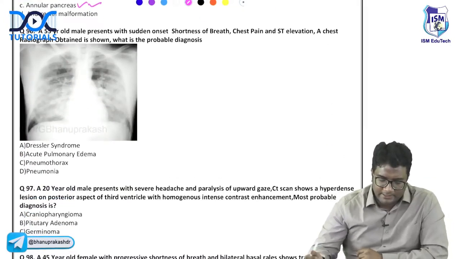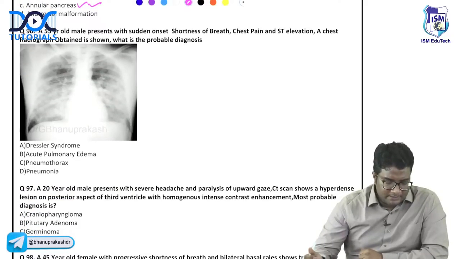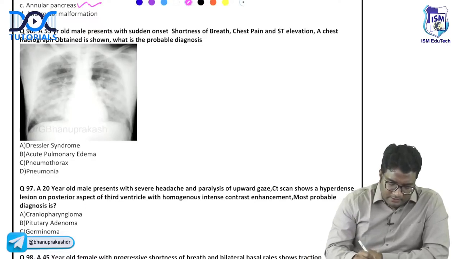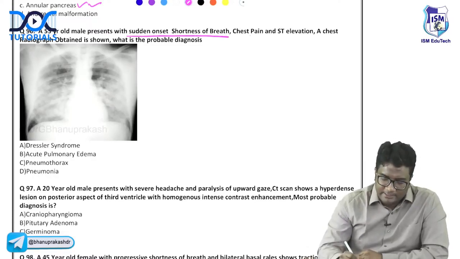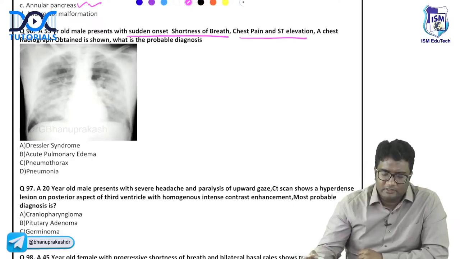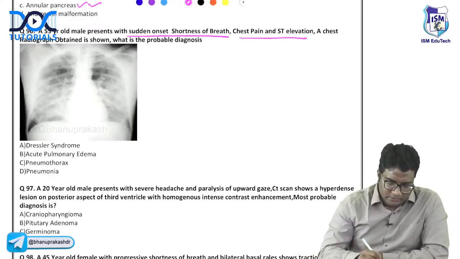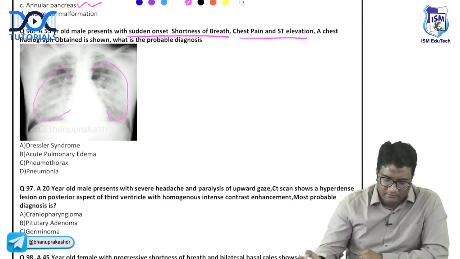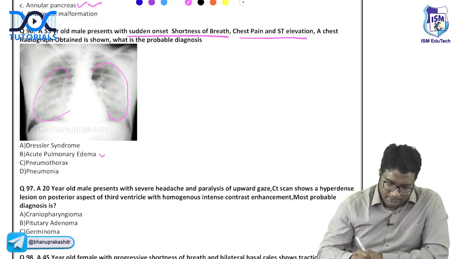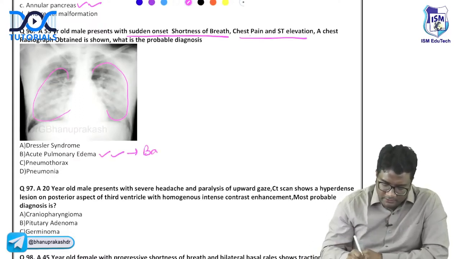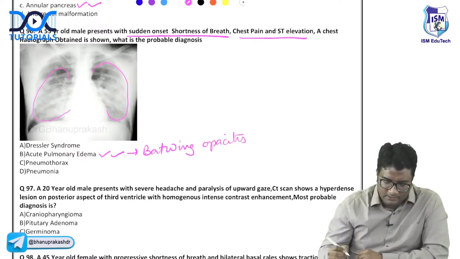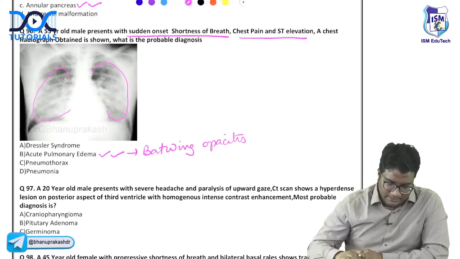Okay, let's look at this 96. A 55-year-old male presents with sudden onset shortness of breath, chest pain, and ST elevation. A chest radiograph is obtained. What is the probable diagnosis? So you can see here, sudden onset of breathlessness, ST elevation. You're thinking of MI. And your chest radiograph shows perihilar opacities in a batwing configuration. This is acute pulmonary edema, batwing opacities. This is acute pulmonary edema, right? Next.